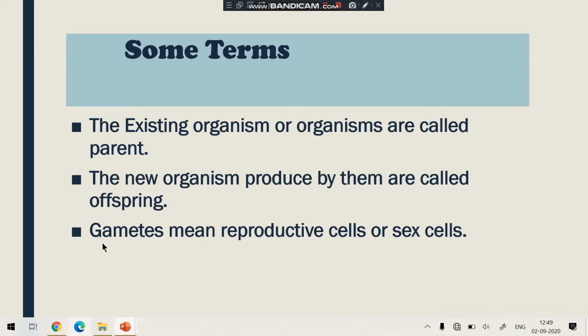Another term is gametes. It will come in this chapter. I already explained this in the chapter on heredity also. Gametes mean the reproductive cells or the sex cells. All organisms do not have reproductive cells or sex cells, which I will explain further in this topic. So sometimes the word reproductive cells can come, sometimes sex cells also. Clear?